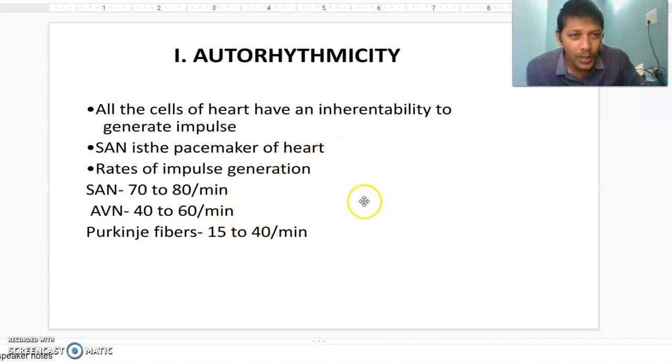That means different parts of the nodal tissue. On the top, in the right corner of the right atrium, we have the sinoatrial node, which produces 70 to 80. In the left corner of the right atrium, we have the AVN, which is capable of producing 40 to 60. When SAN is not working, AVN can start producing action potentials. When these two are not working, sometimes Purkinje fibers can produce action potentials 15 to 40 times per minute. Okay, that's about this one.